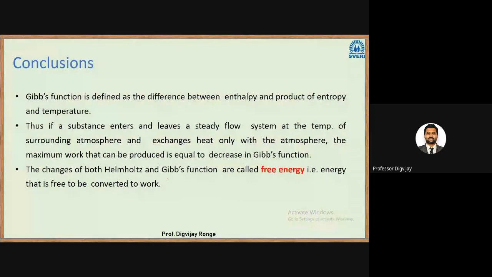So what is the conclusion from that? The Gibbs function is defined as the difference between enthalpy and the product of entropy and temperature. Thus, if a substance enters and leaves a steady flow system at the temperature of the surrounding atmosphere and exchanges heat only with the atmosphere, the maximum work that can be produced is equal to the decrease in Gibbs function. That is for flow processes only.